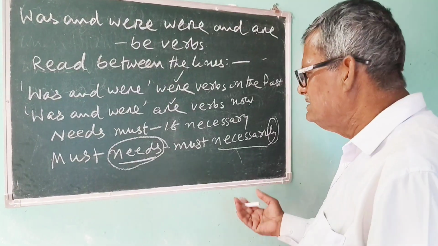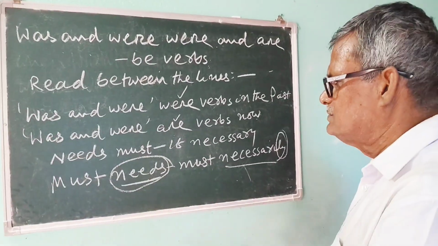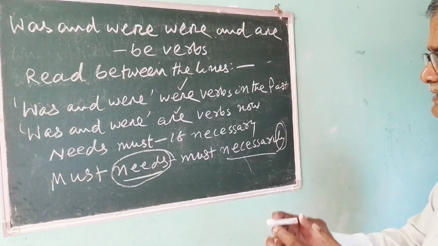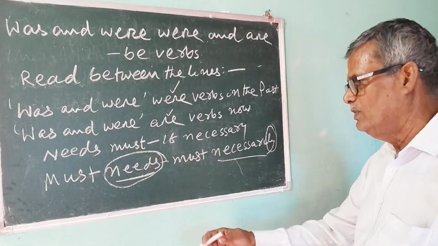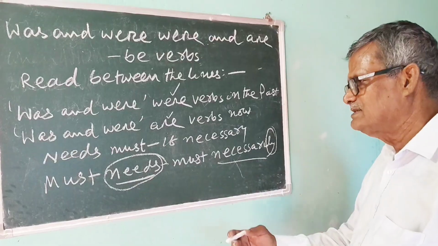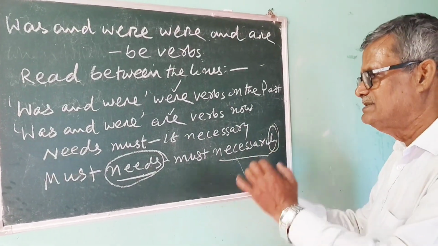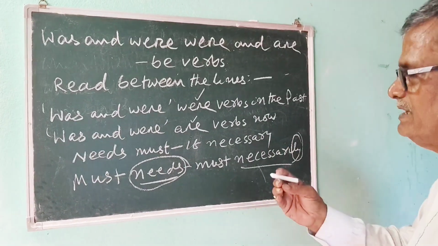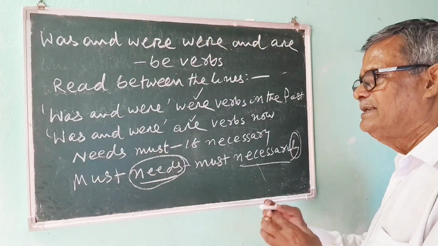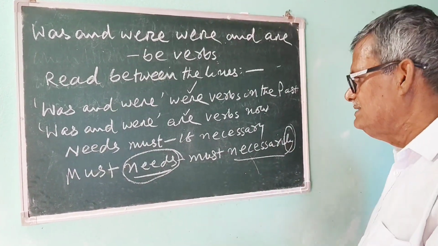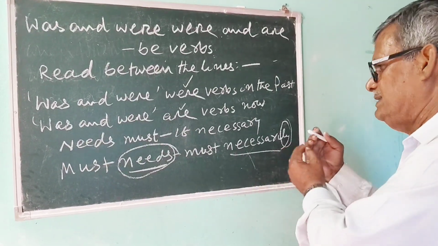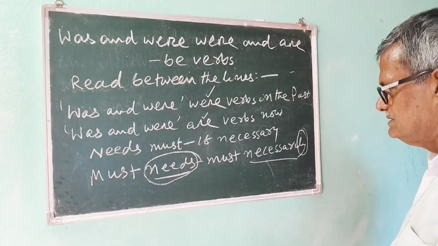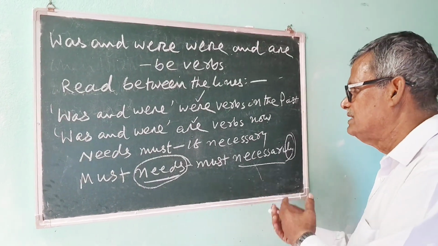And there are many things you have to know. Suppose I must go. Here, "must" is a modal. As you know, there are 13 modals, and "must" is one of them. One question may be asked: use "must" as a noun. So, "must" means a necessity. Education is a must. Similarly, education is a given. Education is a necessity. Given is equal to must is equal to necessity. So, very interesting thing: "given" can be used as a noun, and "must" can be used as a noun.